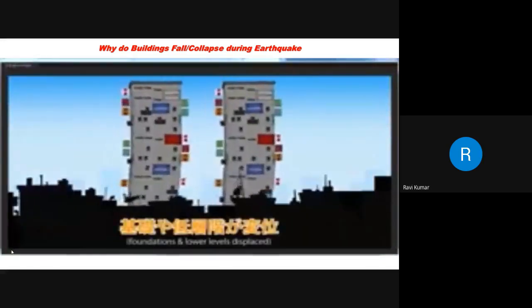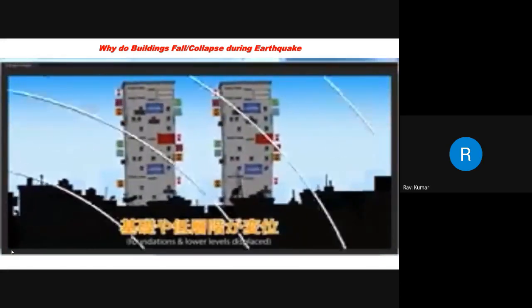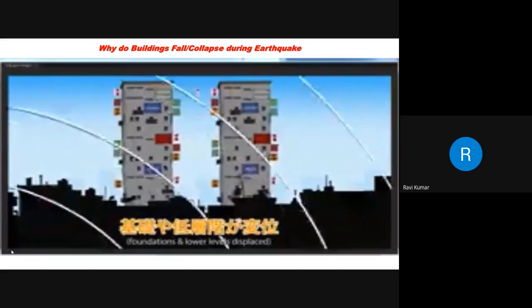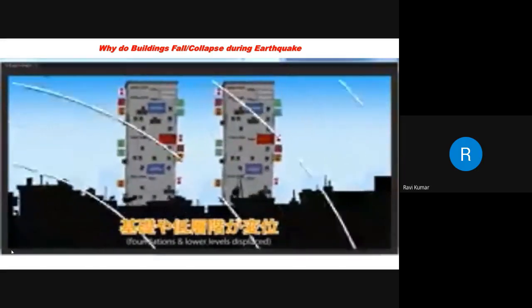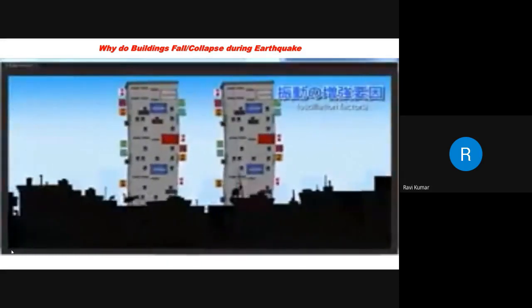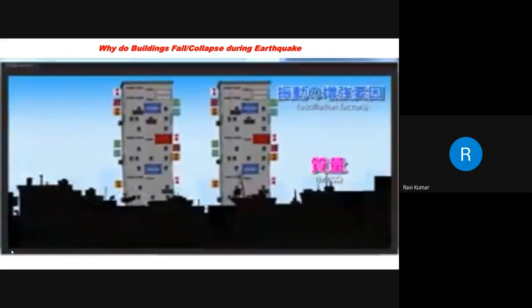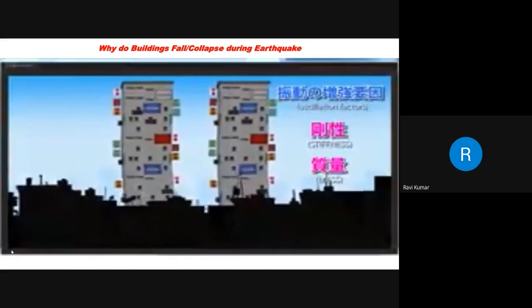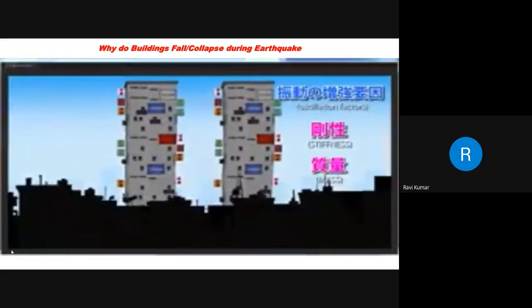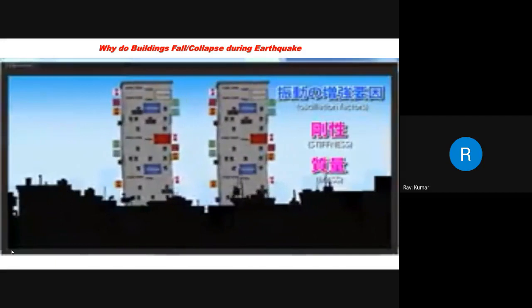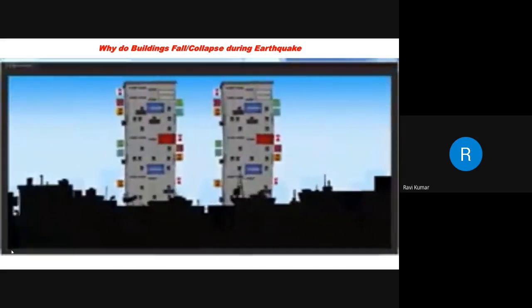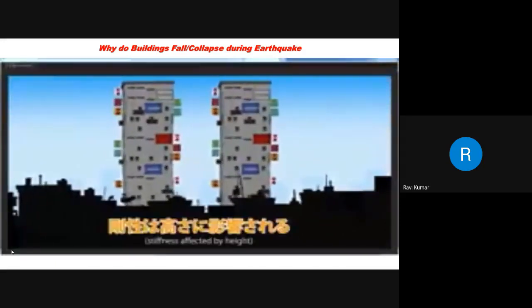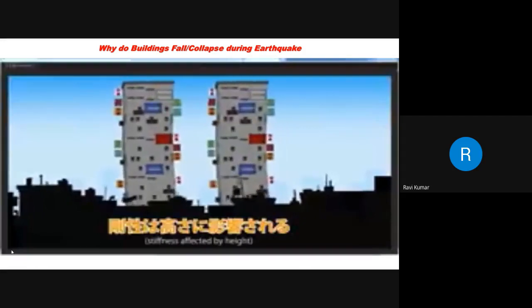Instead, when the ground moves beneath a building, it displaces the foundation and lower levels, sending shock waves through the rest of the structure and causing it to vibrate back. The strength of this oscillation depends on two main factors: the building's mass, which is concentrated at the bottom, and its stiffness, which is the force required to cause a certain amount of displacement. Along with its material type and the shape of its walls, stiffness is largely a matter of weight.